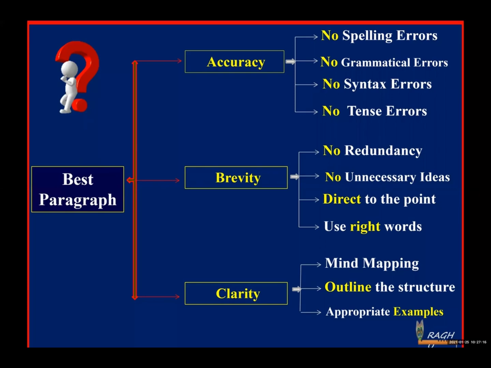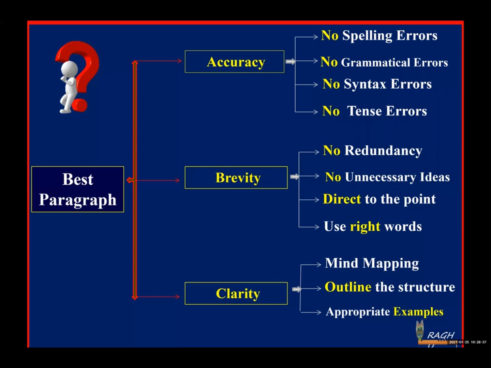But if you just say that he is a bad person, he is an intelligent person, people are not ready to believe that. We need evidences. We need examples. So while you are trying to convey information to the reader, dear students, we need examples. So examples are very important. Okay, so what are the three qualities of your best writing? The three qualities are accuracy, brevity, clarity.